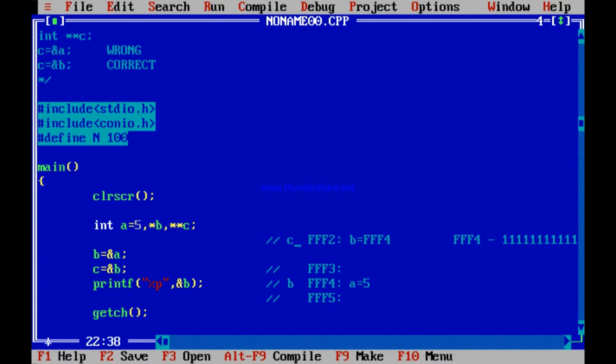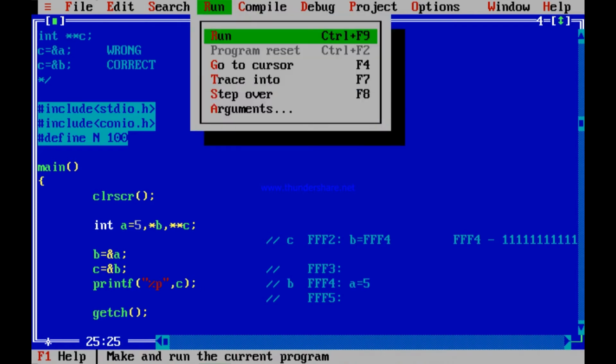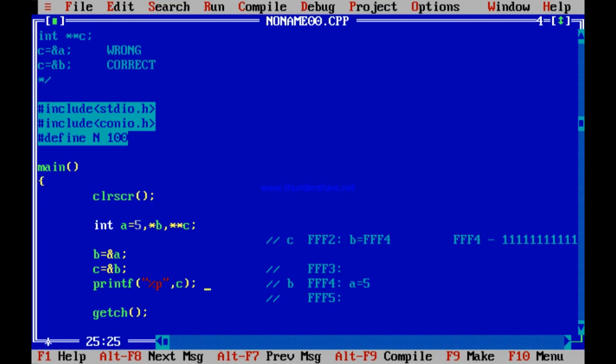Isn't it so? &B means B is FFF4. B is present in FFF2. So C is equal to &B means C is FFF2. So if I print C instead of &B, then also it should print FFF2 itself. So let me run it. Yes, it is printing FFF2. So C is FFF2. So what if I print *C?